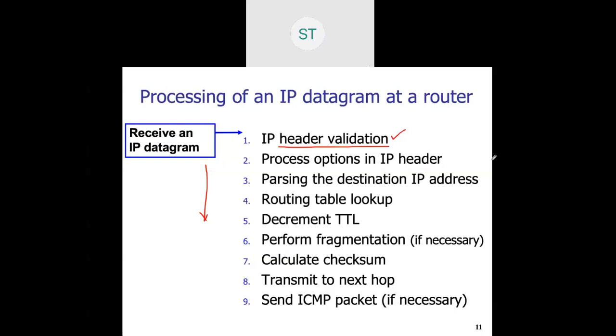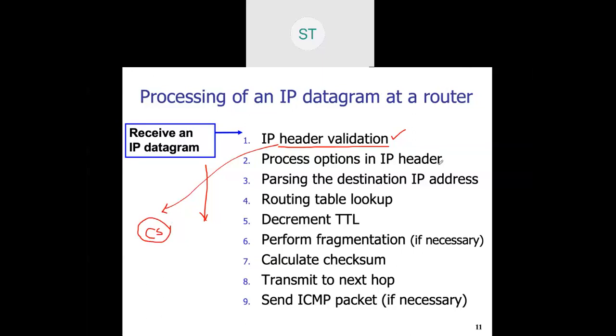This particular point is very important from the MSc point of view. This is the last point which we are going to discuss for MSc. Header validation will be carried out because the IP header contains a header checksum, because that gives the guarantee that the header is intact. Otherwise, there may be a problem in the addresses or in another part, and if header validation goes wrong, that packet gets dropped. Okay, so first, it will validate the header, and then it will process the options in the header.